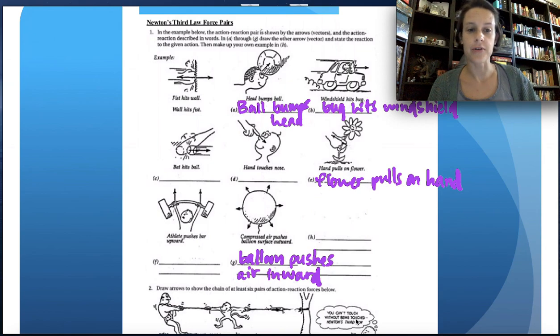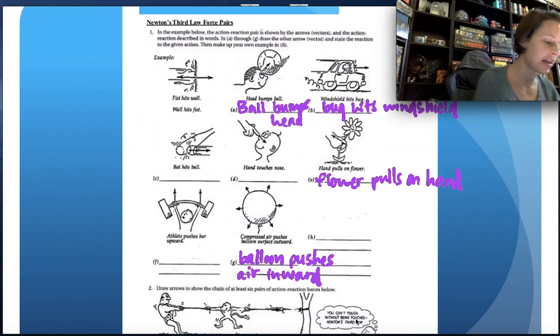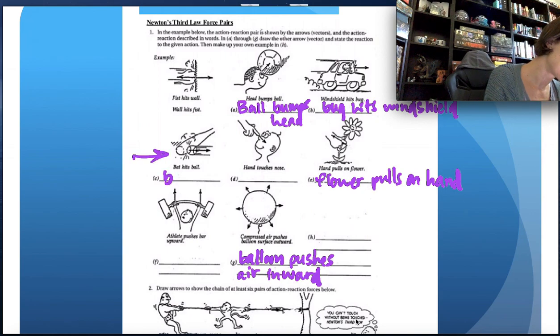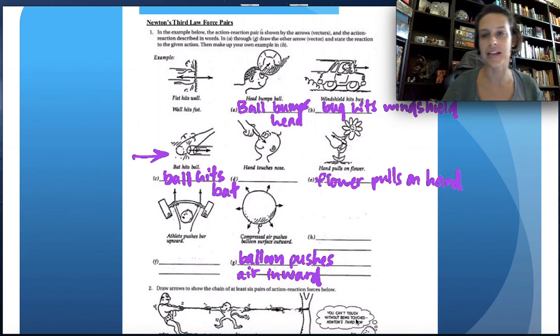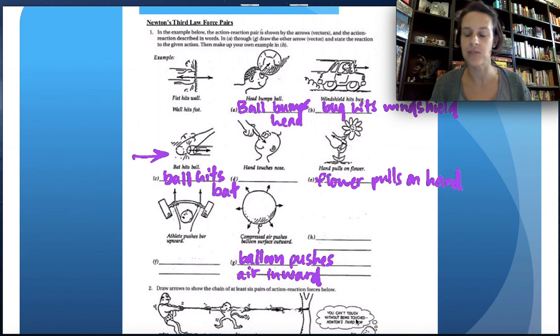For example, with the ball hits the bat one, this one right here, ball hits bat, or bat hits ball, therefore ball hits bat is the reaction force. It is not ball hits the air. That air would be a third object. Okay, so make sure when you're doing the third law, you're always talking about two different objects acting on each other.